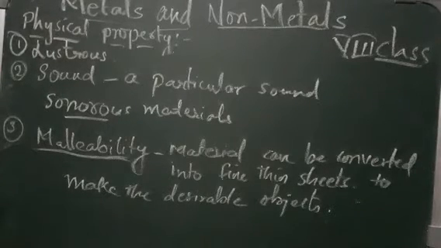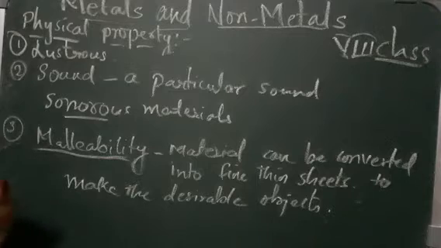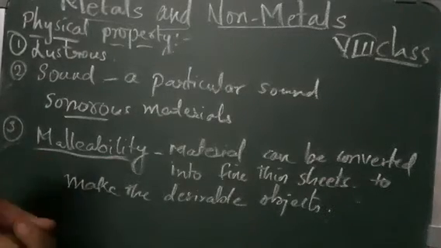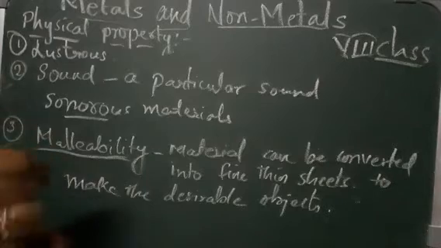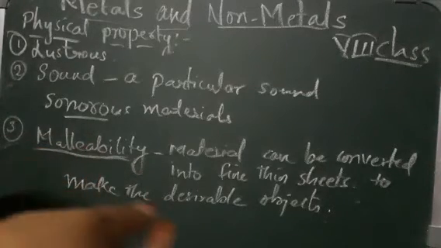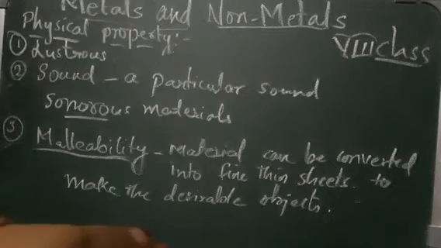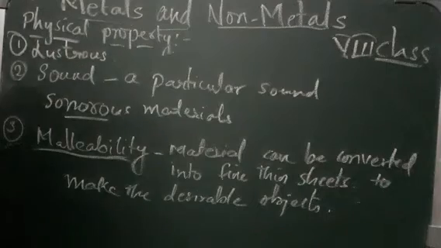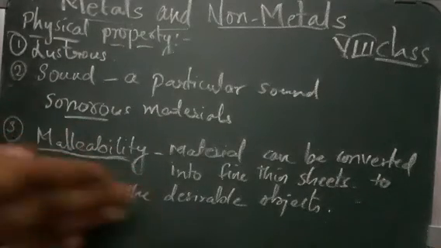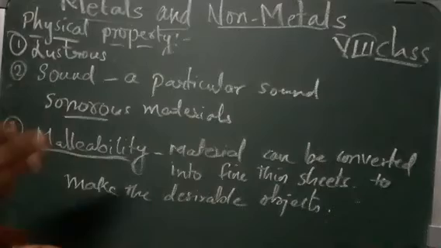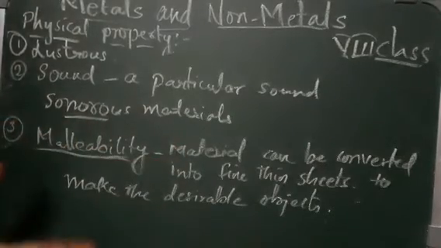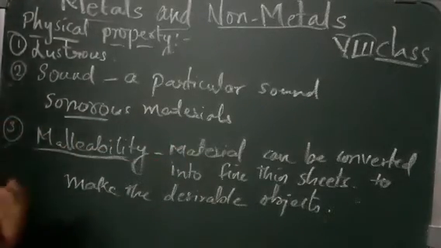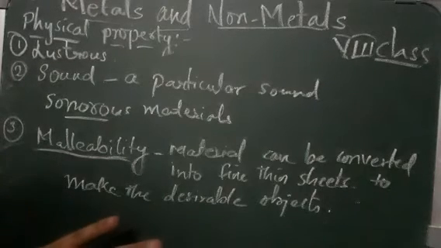So next property what we are going to learn, for example, I'll tell you. Wait, first we'll discuss malleability. You just take a hammer and take a metal. You try to beat it. If that metal becomes flat or is prepared into a thin sheet, then it is said to have the malleability property, and the metal is said to be malleable. Okay, if you see that the metal, on beating with the hammer also, is not turning into a thin sheet, then that object is said to be non-malleable.